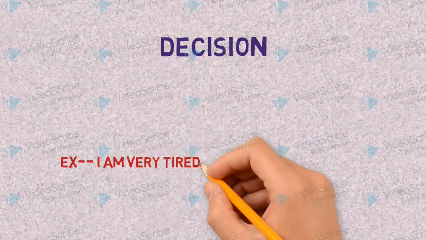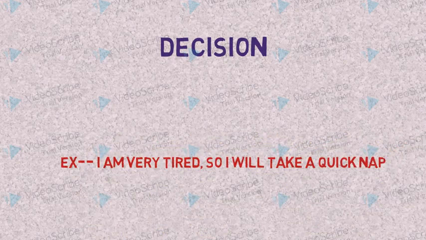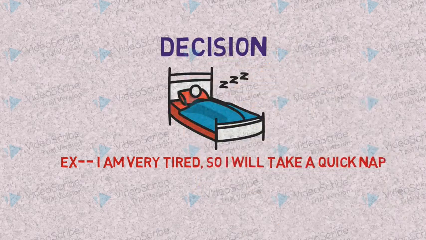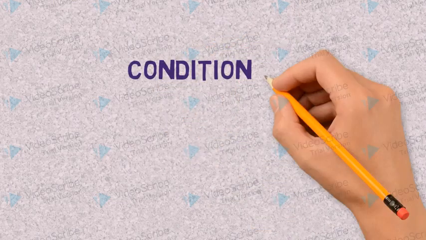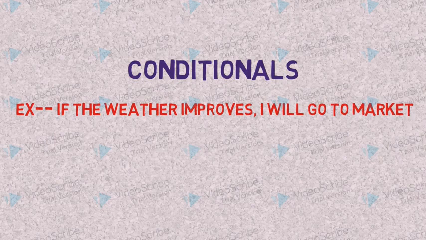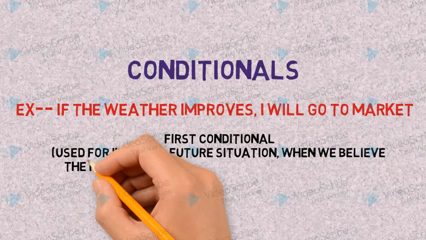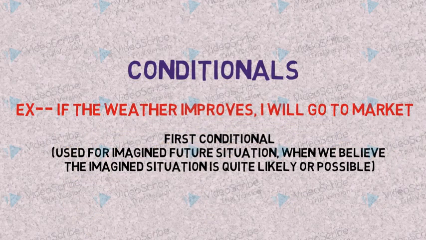Next is decision. Decision is a kind of resolution. For example, I am very tired, so I'll take a quick nap. So the person is thinking to take a nap because he is tired. Conditionals. Here, if the weather improves, I'll go to the market. This is about the first conditional, where we are talking about a future situation which is quite likely or possible. I have a separate video on conditionals, you can have a look.